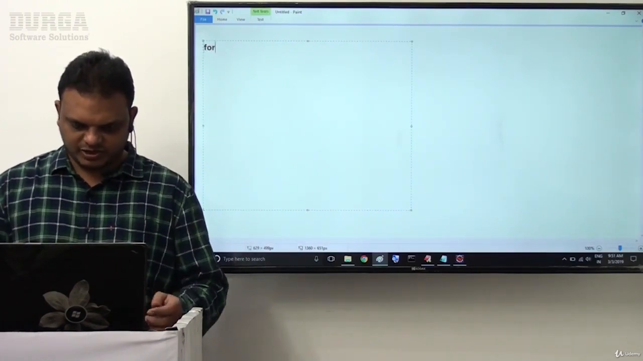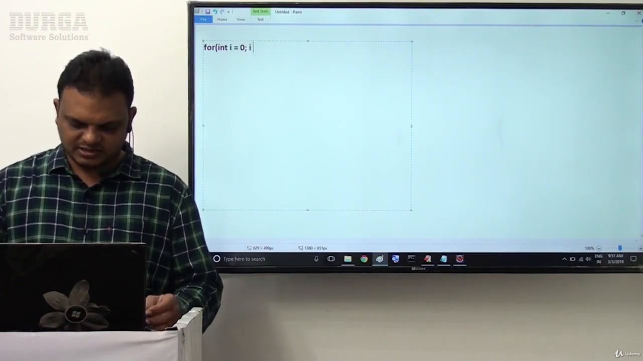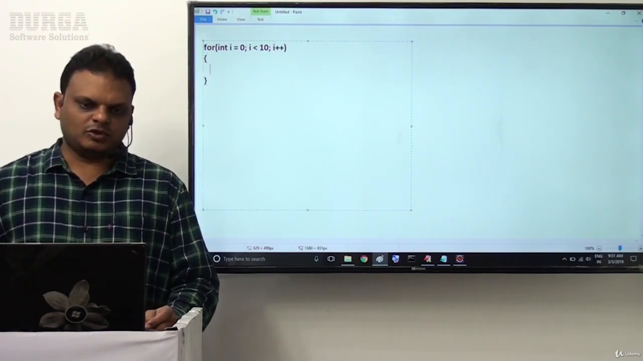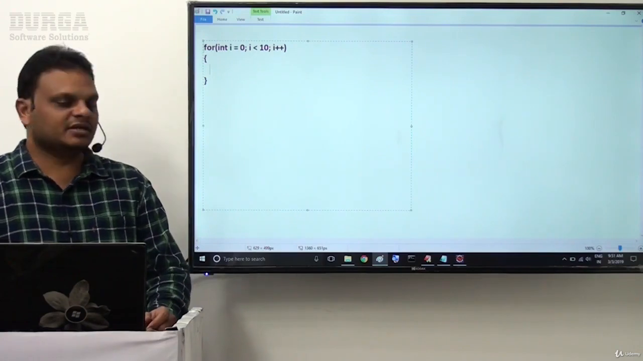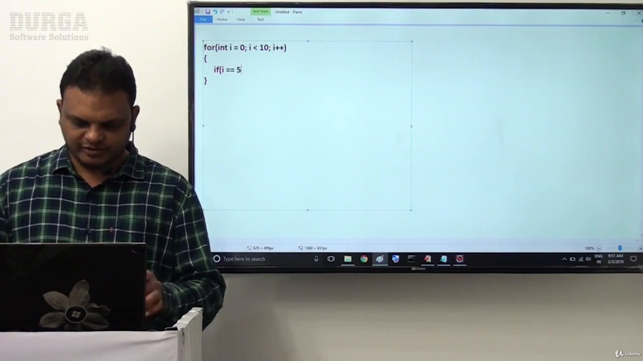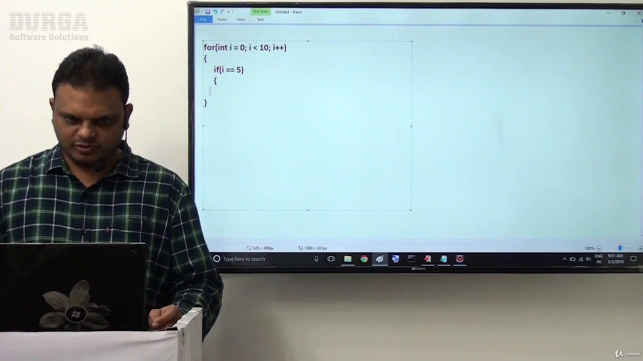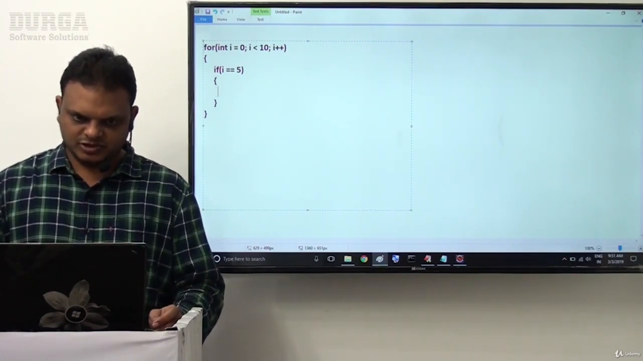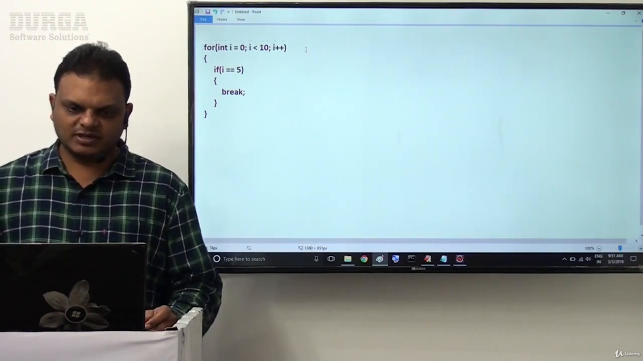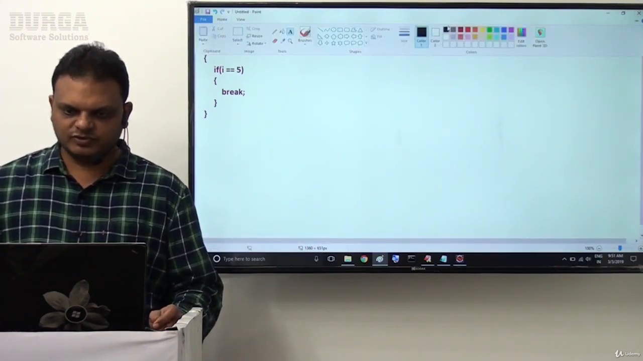This is a for loop. Inside this for loop we have taken int i = 0, i < 10, i++. Now inside this, if i == 5, then here I want to provide the break statement. Now what is the flow of execution and what is the output here? We are going to identify this.